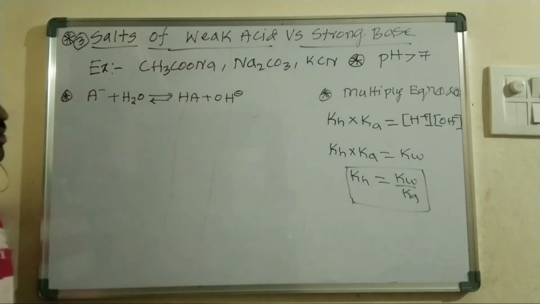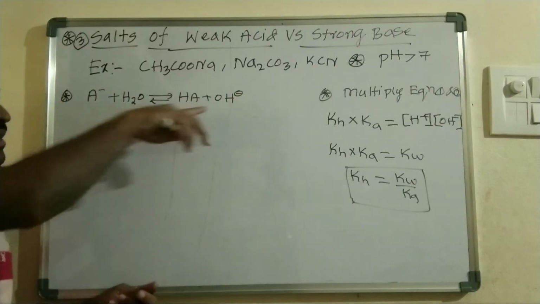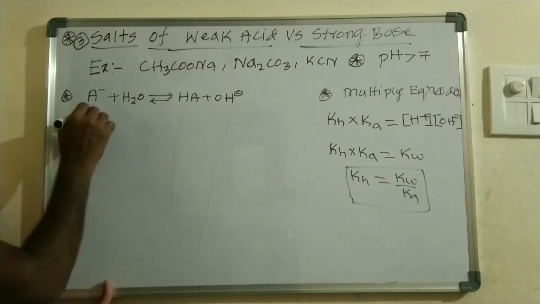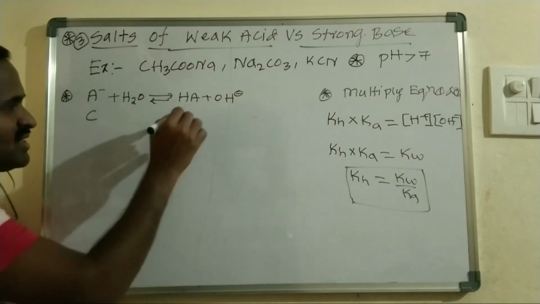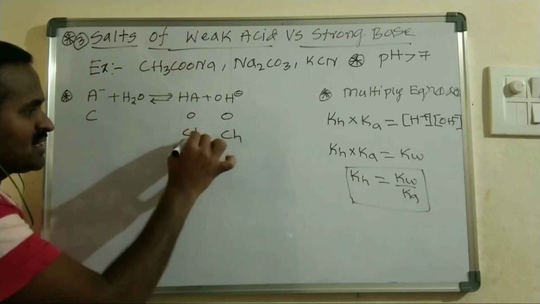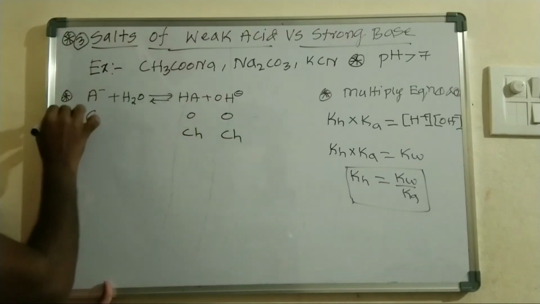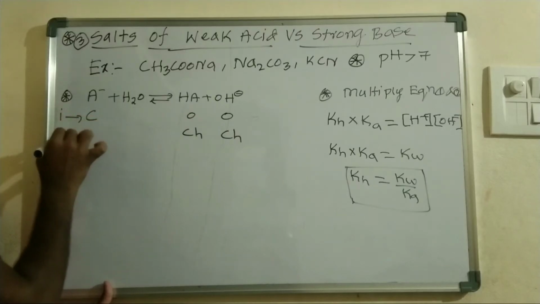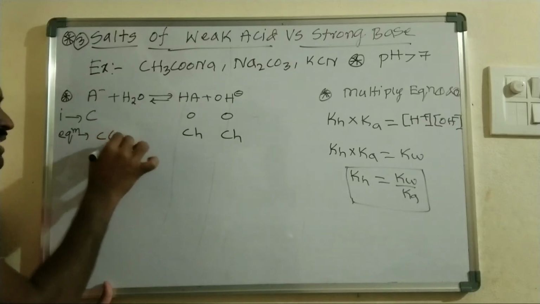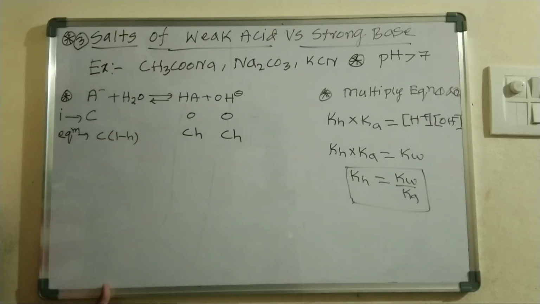So in the resulting solution more OH minus ions are there, so overall it is basic in nature and its pH value is greater than 7. Here I am taking the initial concentration as C, and the others as 0 and 0. This is Ch and this is Ch at equilibrium, and we can write C into 1 minus h, right?